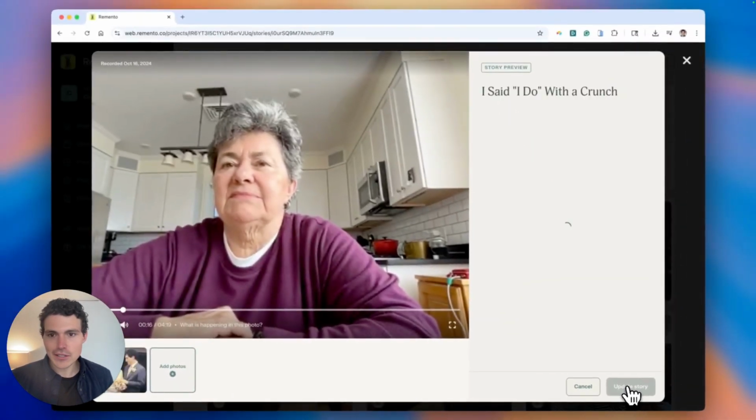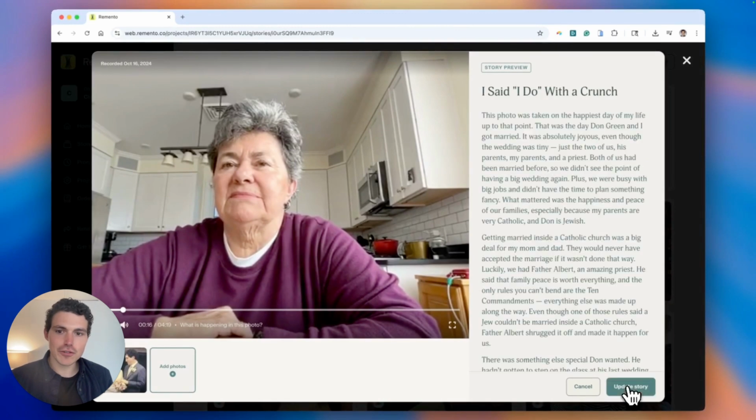And what Remento is now doing is turning that transcript into a restructured written narrative using my mom's language and tone, written as if she had sat down and written it herself. You can see that the first line reads, "This photo was taken on the happiest day of my life up until that point." Now let's go ahead and see what the third person looks like.